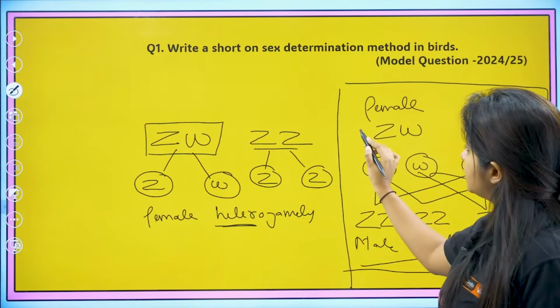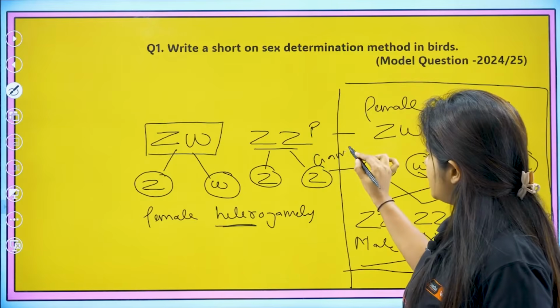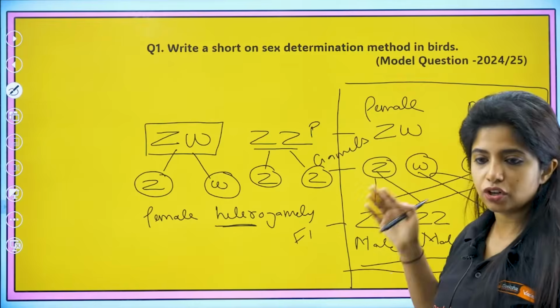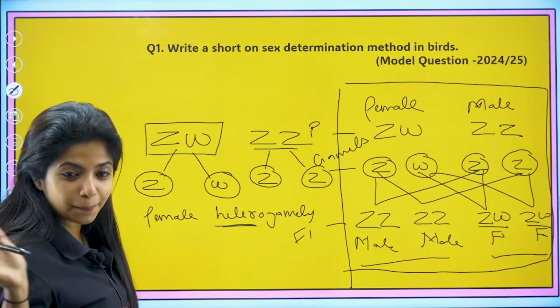And whenever you write like this, please make sure you write parents over here, then gametes, and then F1 generation. So parents, gametes, F1 generation, line by line you have to explain. In that case you get the 2 marks completely.